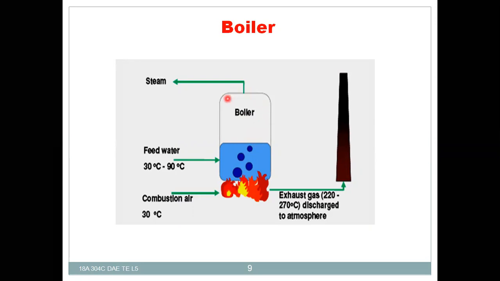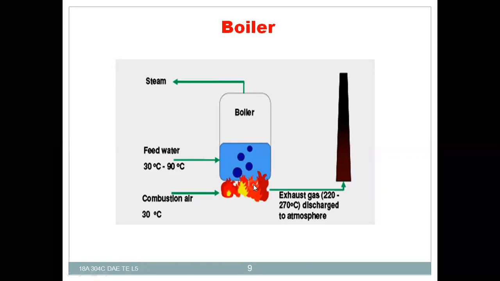The boiler's main function is to transfer the heat present in the hot gases to the water. The hot gases are liberated by combustion of the fuel in the combustion chamber.